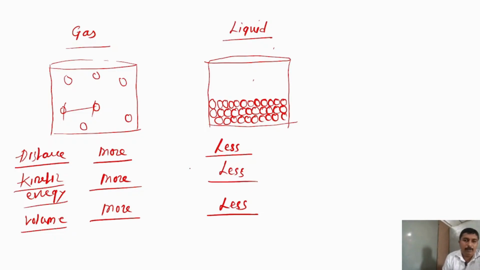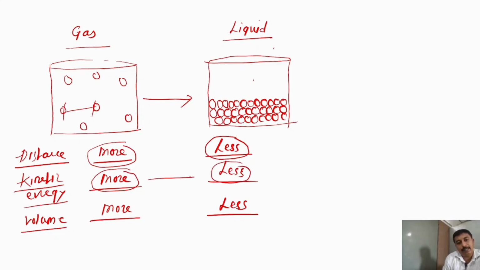So conversion of gas to liquid means, in short, we have to convert molecules which have more distance to molecules which have less distance, and molecules which have more kinetic energy to molecules which have less kinetic energy. In short, we have to reduce the volume.